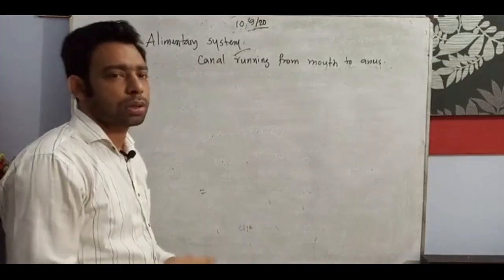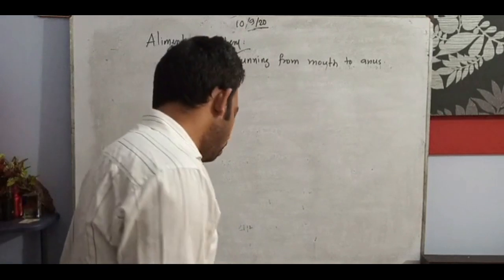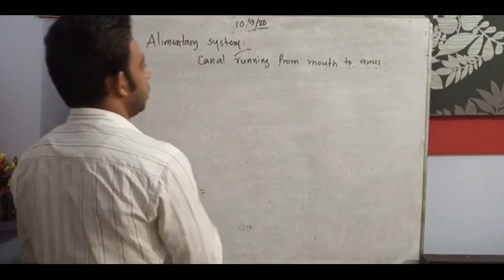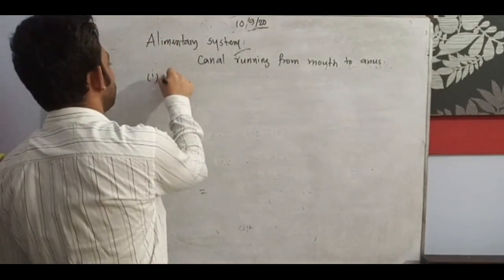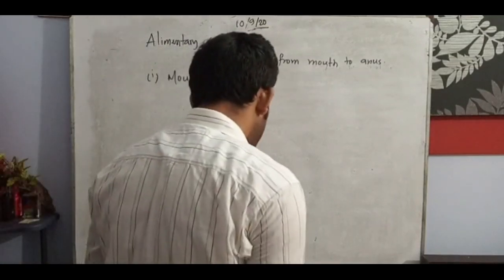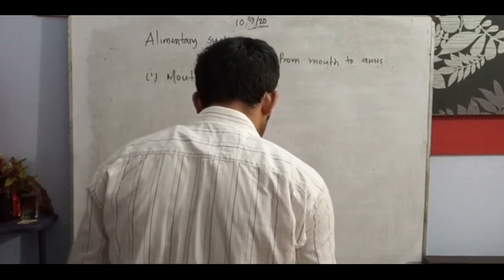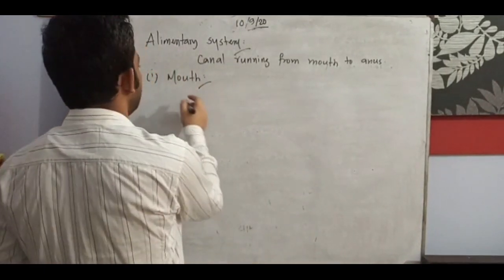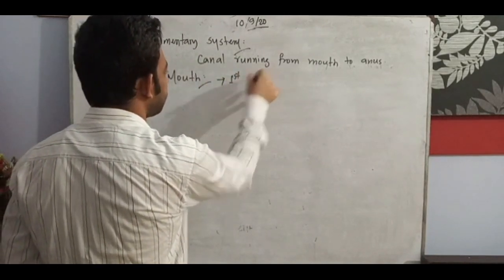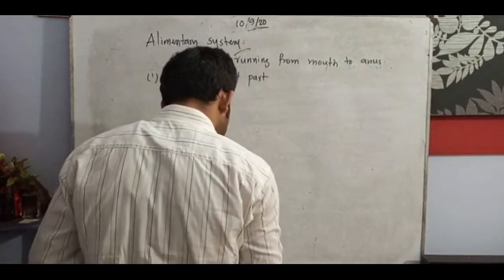It is asking for one more short question also, so we go through understanding that part. The main parts of the alimentary canal: the first one is the mouth, the starting point of the alimentary canal. It is a transverse opening below the nostrils, bounded by the lips. That means we can say the mouth is the first part.